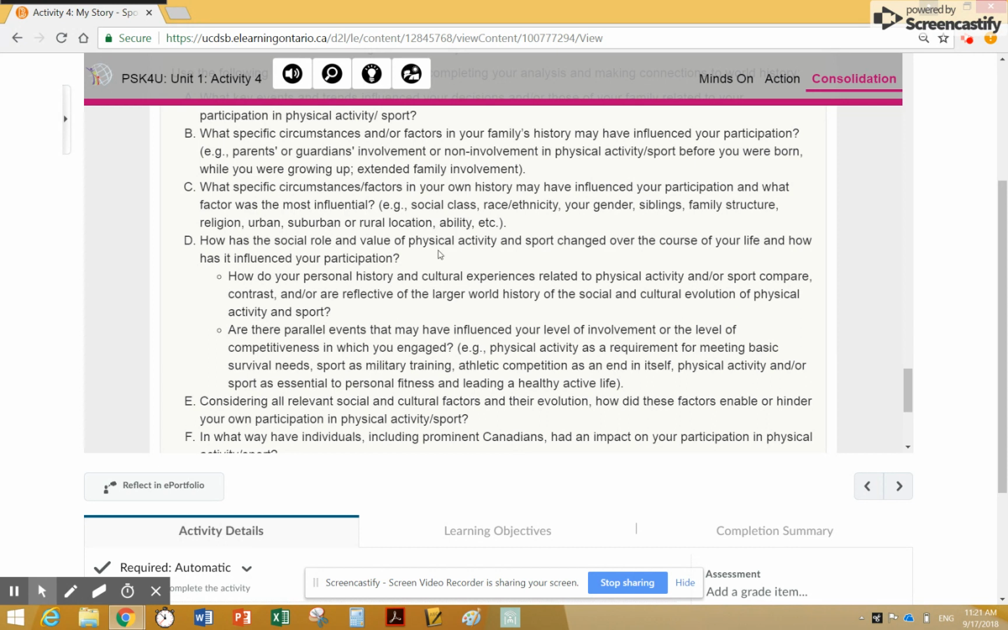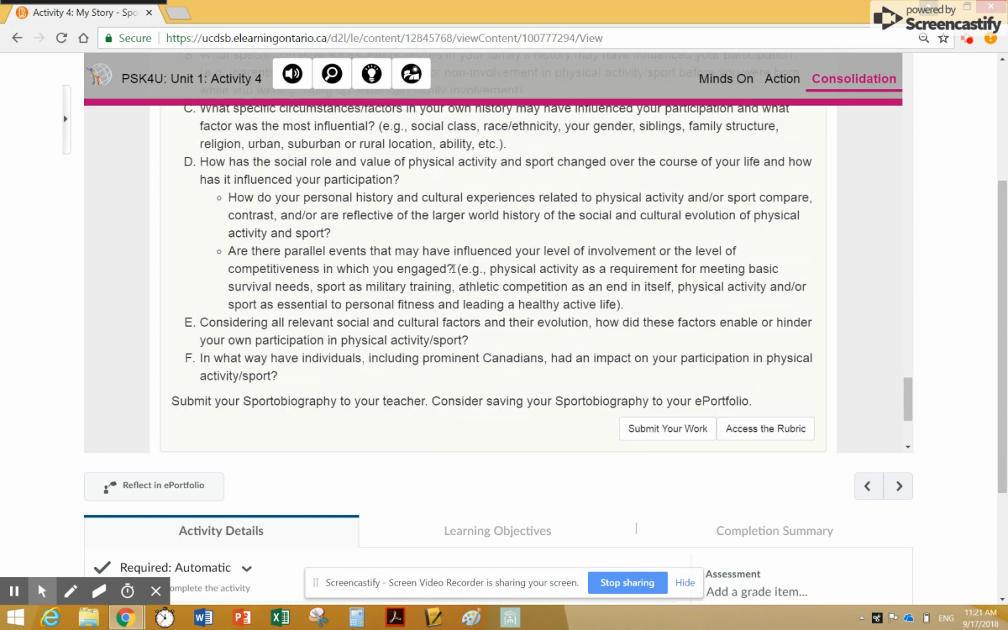How the social role and value of sport has changed over the course of your life, and how it's influenced your participation. Why you participated when you were little may be completely different to why you're participating now that you're much older. And then looking at all the relevant social and cultural factors and things evolving, how have these enabled or hindered your own participation in sport?